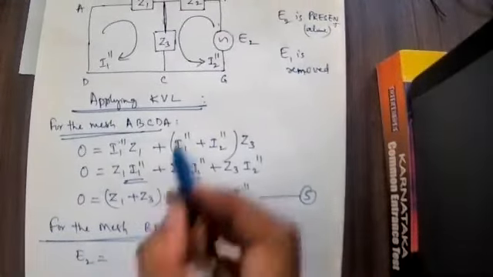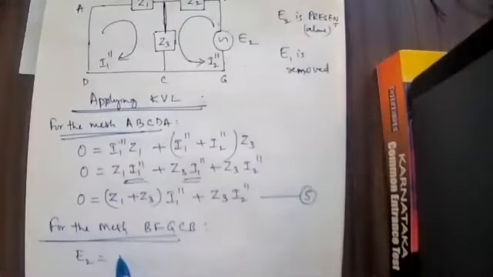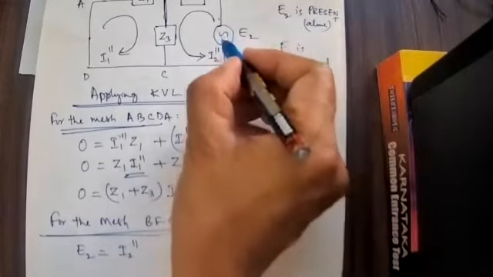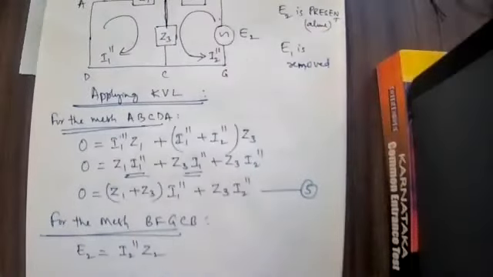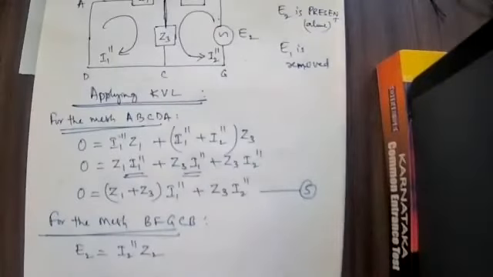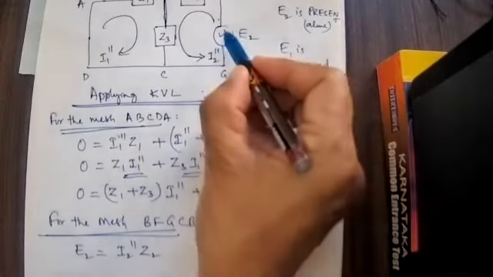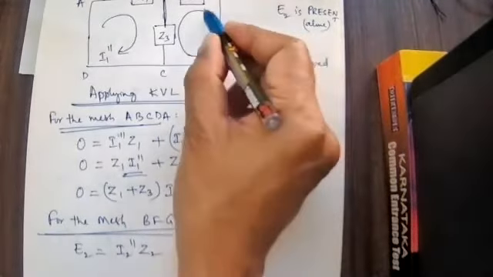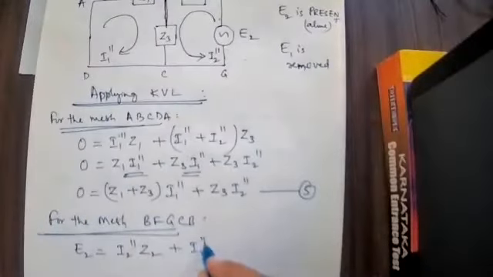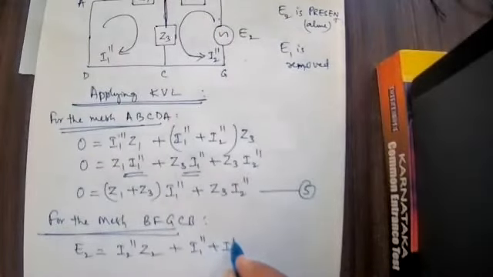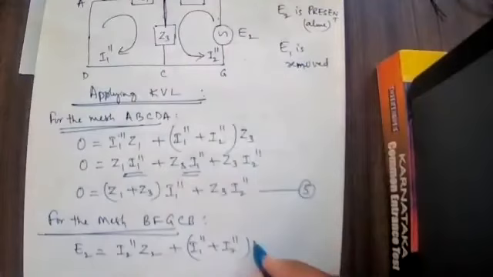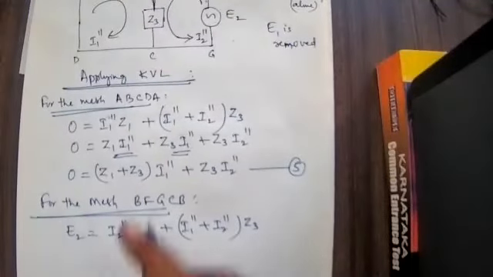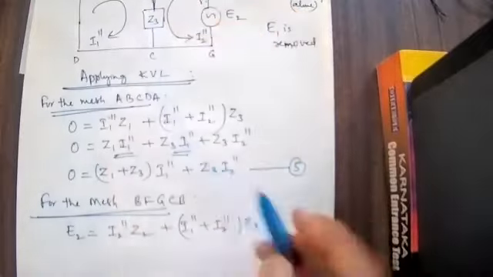E2 is equal to how much? I2 double dash into Z2, plus I1 double dash plus I2 double dash multiplied by Z3. Here the current flowing is I1 double dash plus I2 double dash.